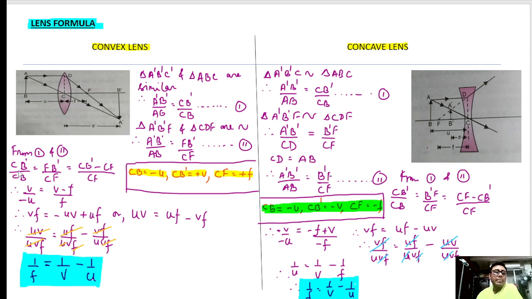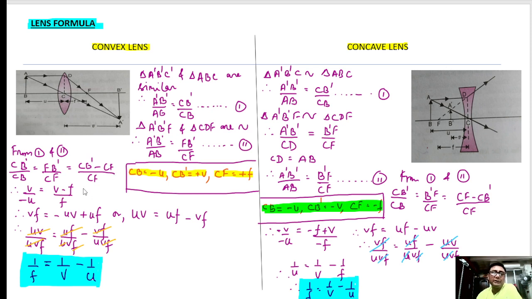Now CB dash is what? V. CB dash is V, and CB, please watch here. Where is CB? Here is CB. CB is the u, which should be negative. CB dash is a real image, so it is positive v. CB is an object distance, which is minus u. CB dash is v, and CF is the focal length.